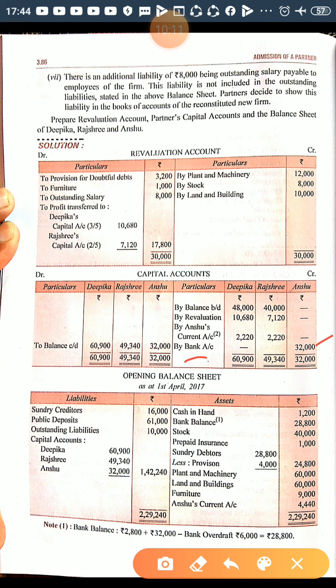So 32,000 is being brought in. The positive bank balance is 2,800 plus 32,000, and bank overdraft is a negative bank balance, so it is adjusted by deducting this bank overdraft 6,000. Now the bank balance becomes 28,800. That is shown here, right?